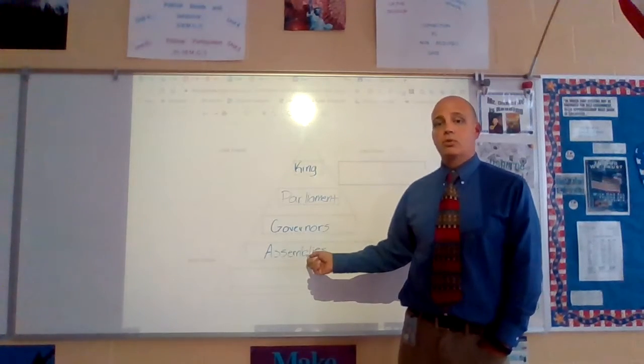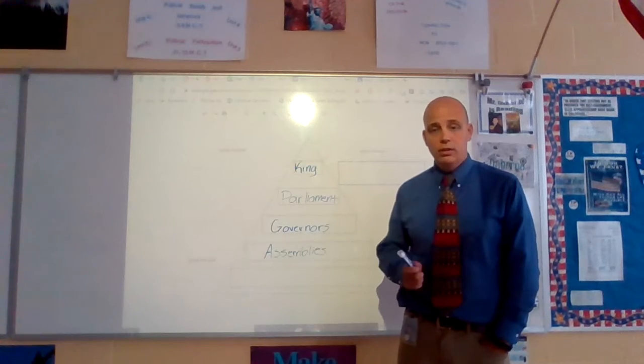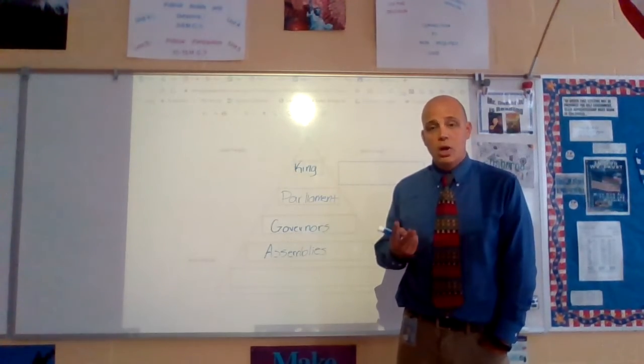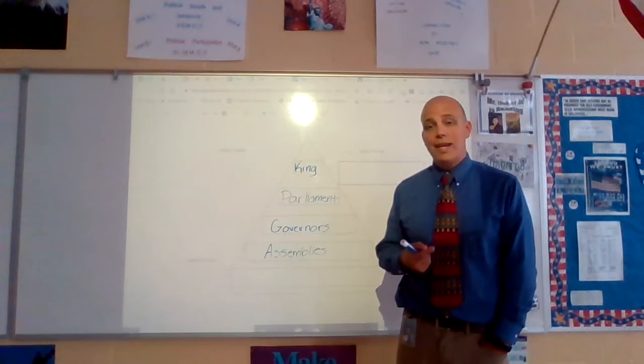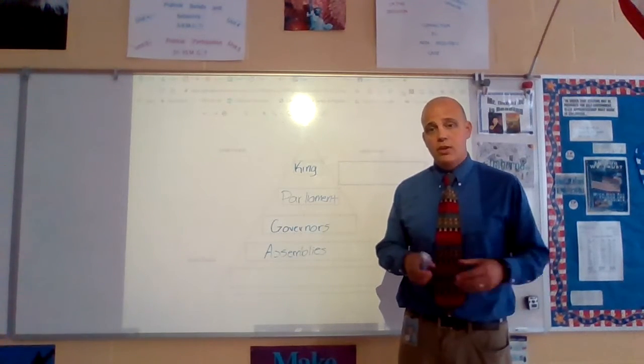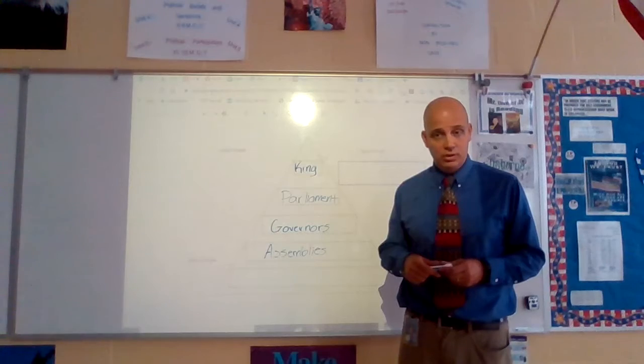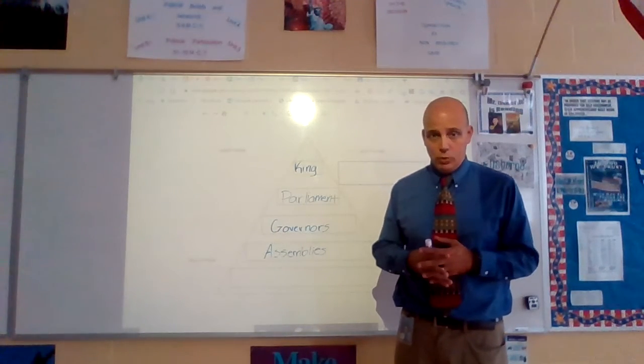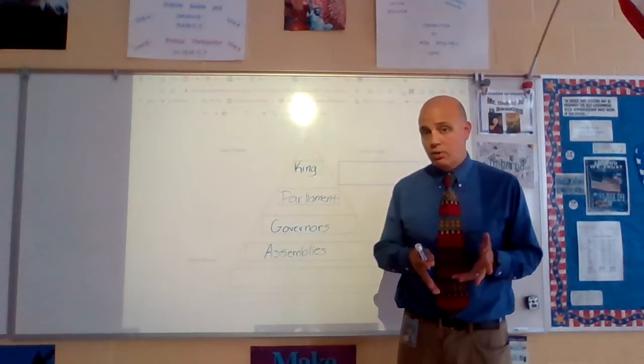A great example of this would be in the colony of Virginia. They have what we call a bicameral legislature. So they had two lawmaking bodies. One was called the Council of State, and the other was called the Virginia House of Burgesses. Now, bicameral legislature is a vocabulary word. So let's go to your vocabulary doc.